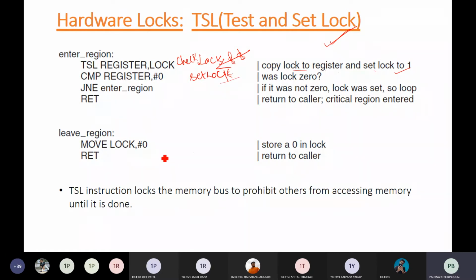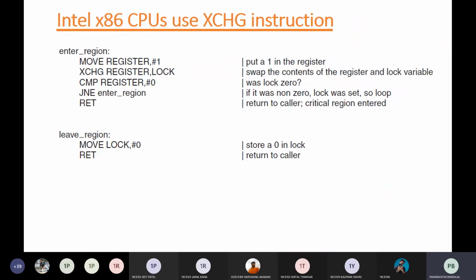Okay, and leave is the exit section. You just put 0 and that's it, and you exit from the critical section, right? So this is one approach that is implemented using the hardware.